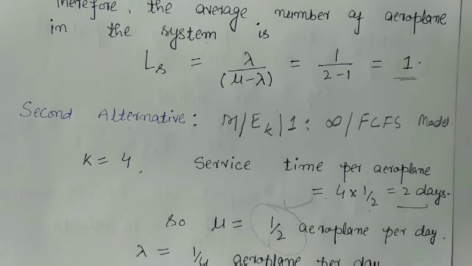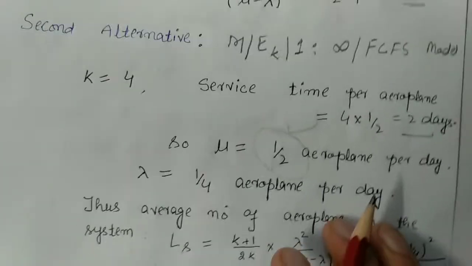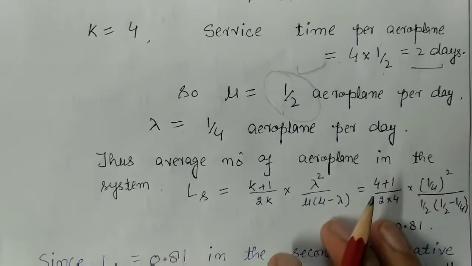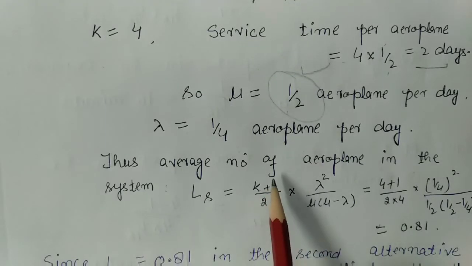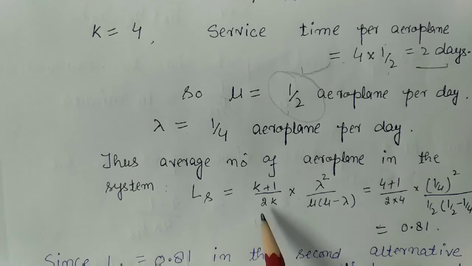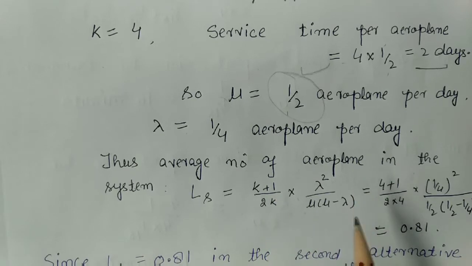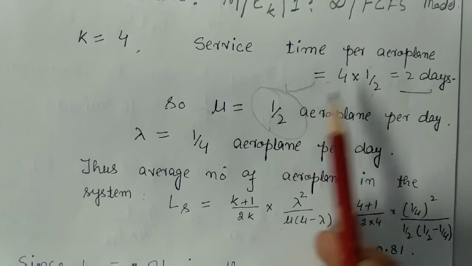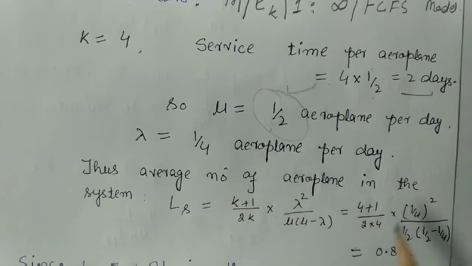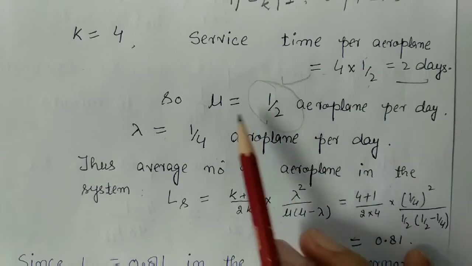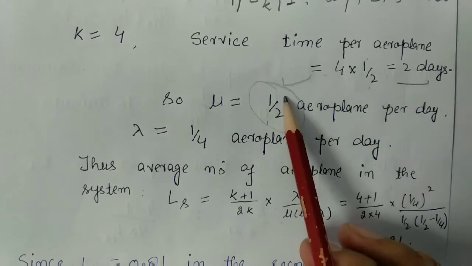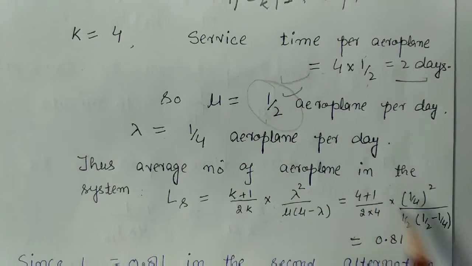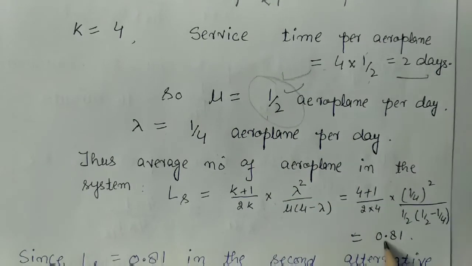Okay, now let us calculate the average number of aeroplanes in the system. Here the average number of aeroplanes in the system is (k+1)/(2k) into lambda square upon mu into (mu minus lambda). After putting the values, k is equal to 4, lambda is equal to 1/4, and mu is equal to 1/2, I will get 0.81.